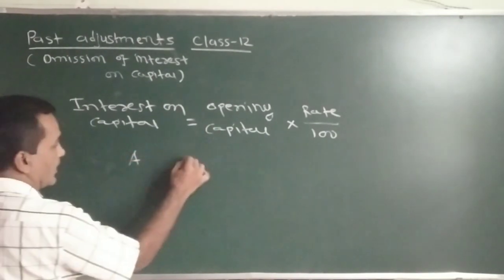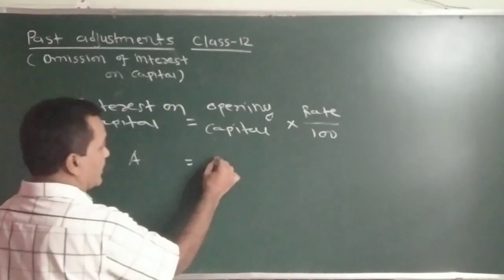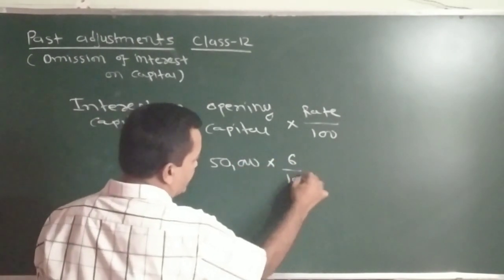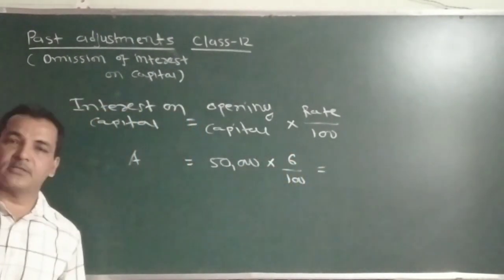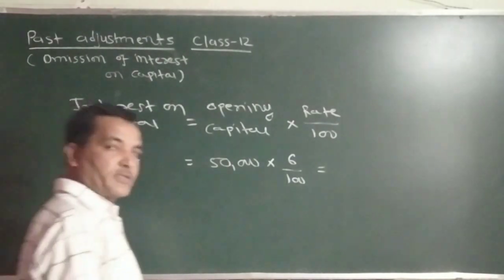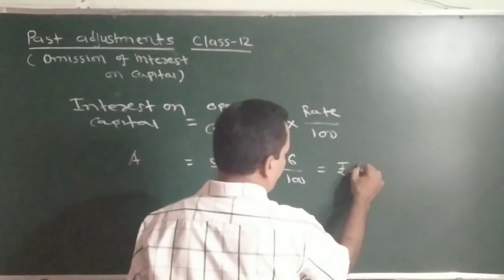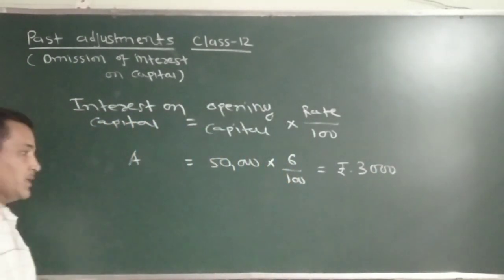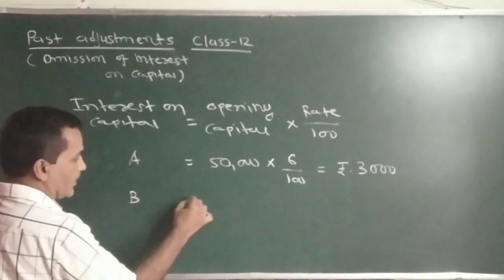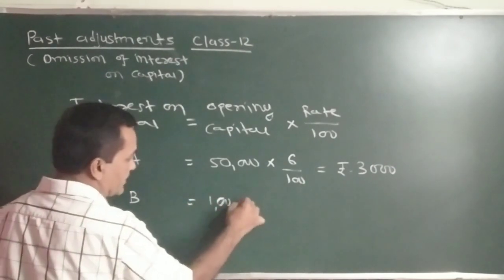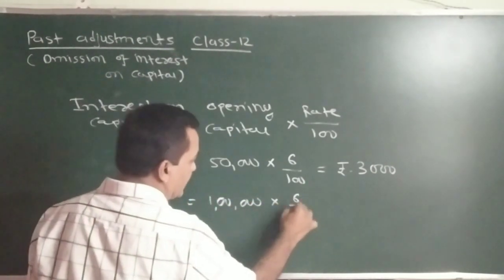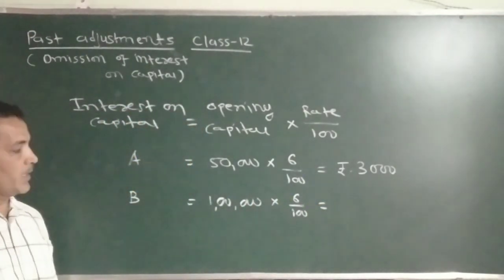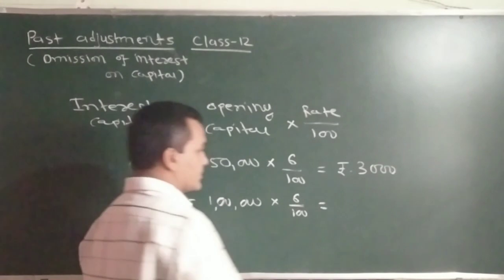So for A, A's opening capital is 50,000 rupees and the rate of interest is 6%. So 6% of 50,000 would be 3,000 rupees. Similarly for B, opening capital is 1 lakh rupees, rate of interest on capital is 6%. So 6% of 1 lakh rupees is 6,000 rupees.